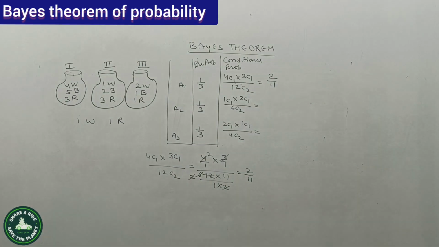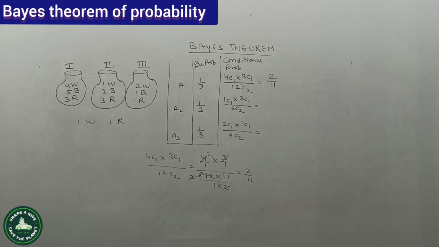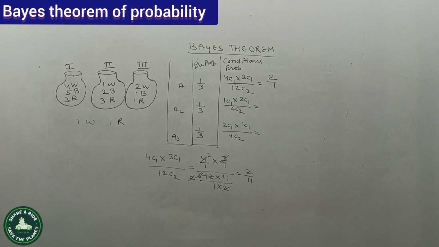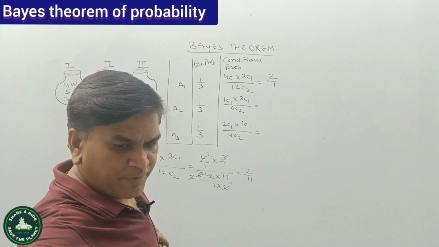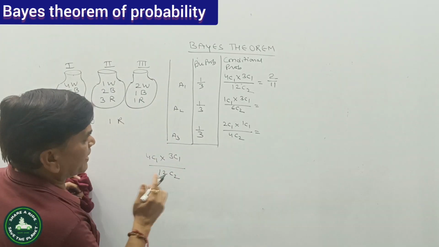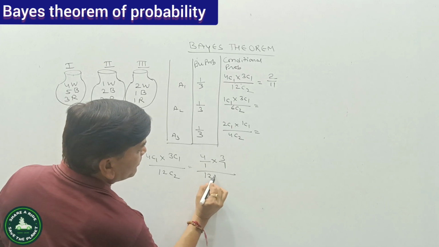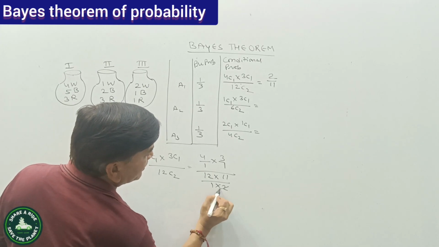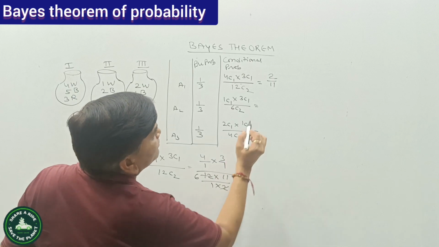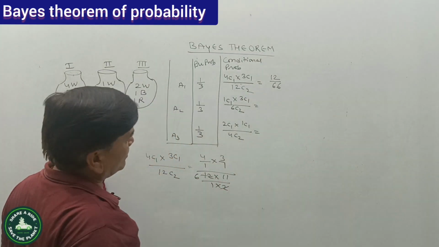We can also have 12 upon 66, no problem at all. We can write it in the form of 12 upon 66: 4 divided by 1, 3 divided by 1, upon 12 divided by 11 divided by 1 divided by 2, that is 6. So we have 12 upon 66. No problem, we can write in this manner also.